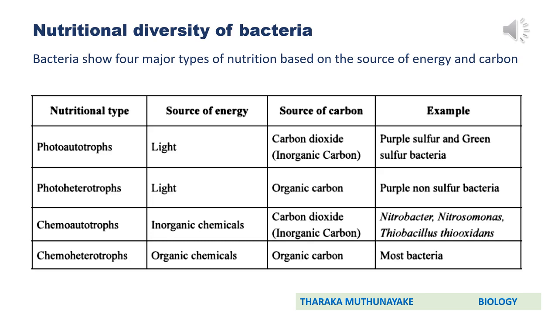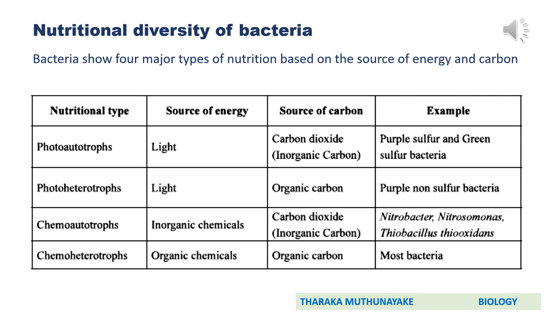Those sources of energy may be light energy or chemical energy. Sources of carbon may be inorganic carbon in carbon dioxide or organic carbon. Based on that, there are 4 modes of nutrition among organisms. Those are photoautotrophs, photoheterotrophs, chemoautotrophs, and chemoheterotrophs. All these 4 modes of nutrition based on the carbon source and energy source can be seen in bacteria.